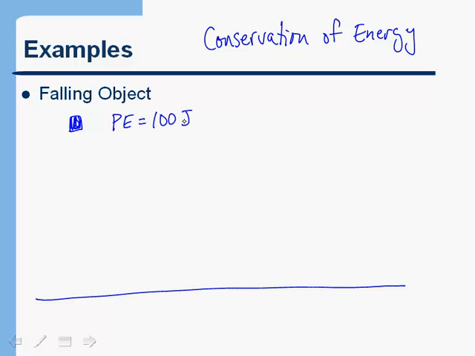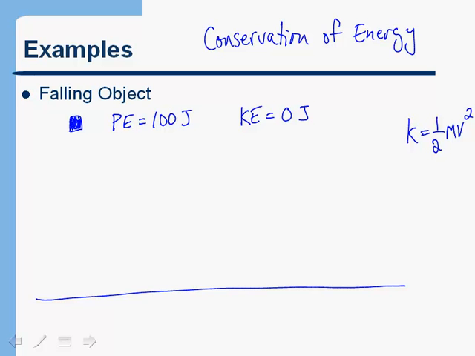Just based on whatever its mass is and whatever its initial height is, it has a potential energy of 100 joules. Now, if I drop this object from rest, its initial kinetic energy would be 0 joules because, again, since kinetic energy is 1/2 mv squared, if the object isn't moving, it has no kinetic energy.